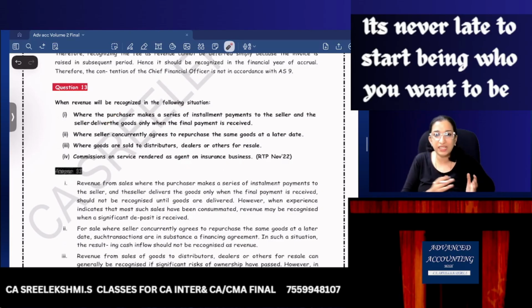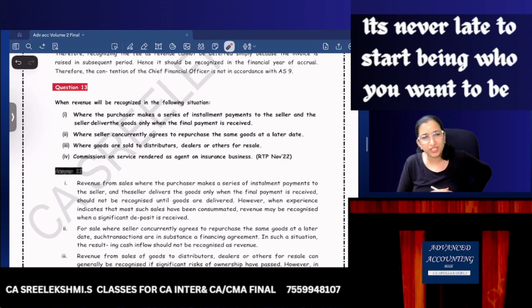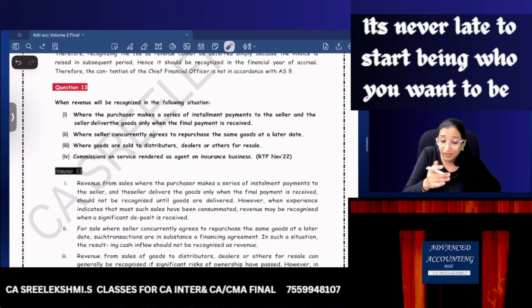Okay, generally in case of installment, the seller will collect a deposit from the buyer. So on the date of deposit, revenue can be recognized. But here, for simplicity, you can write revenue is recognized when the goods are delivered or when the final payment is received. Where seller concurrently agrees to repurchase the goods, sale and repurchase, it is generally a financing arrangement.